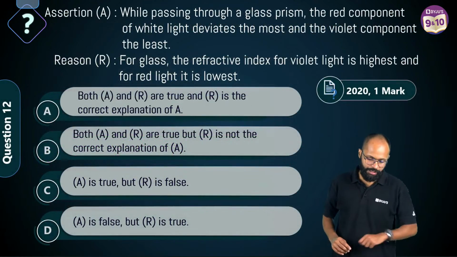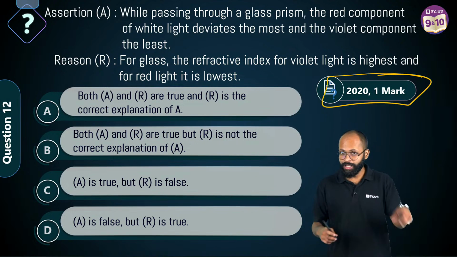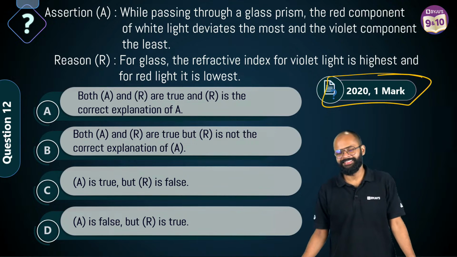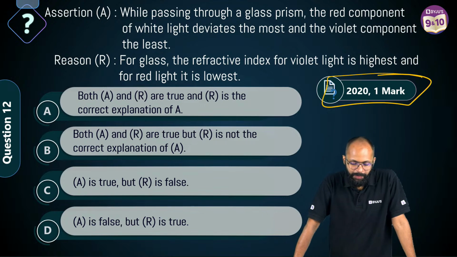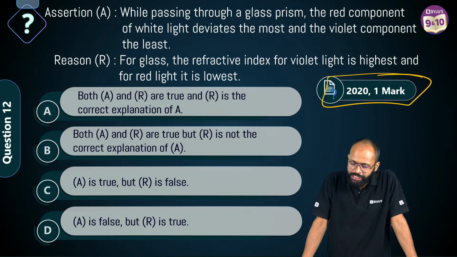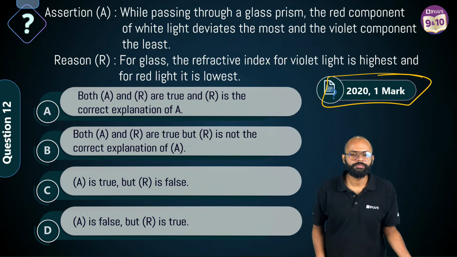चलो, come on. Question number 12. Assertion reason. Your favorite. तुमको पसंद है ना assertion reason? I know. You guys like assertion reason. Assertion says, while passing through a glass prism, the red component of white light deviates the most and the violet component the least. Okay. Reason says, for glass, the refractive index for violet light is highest and for red light it is lowest. Come on.